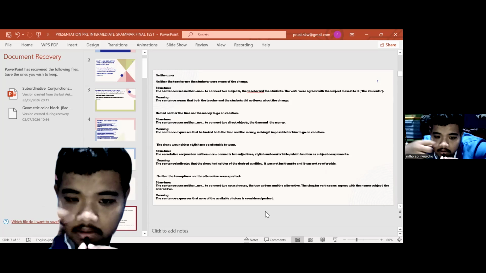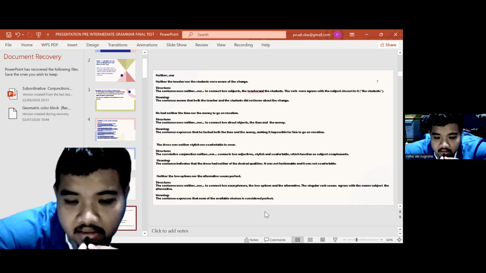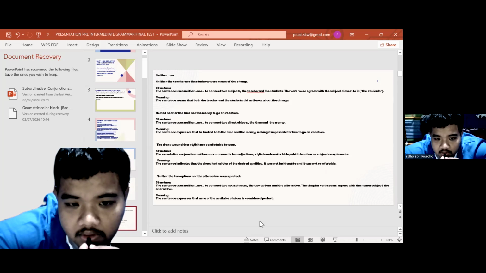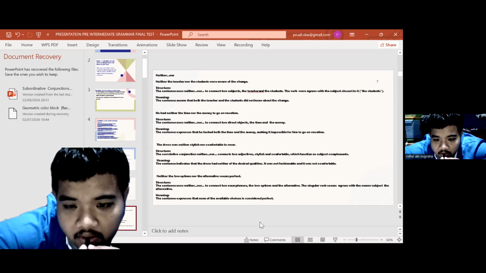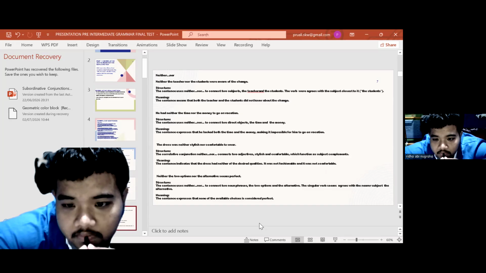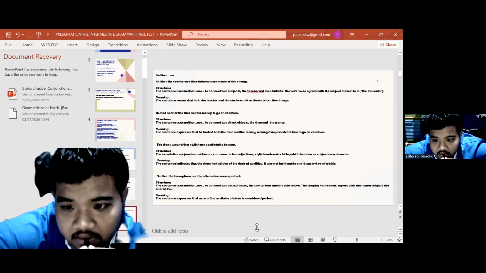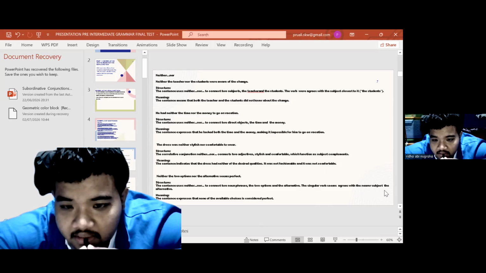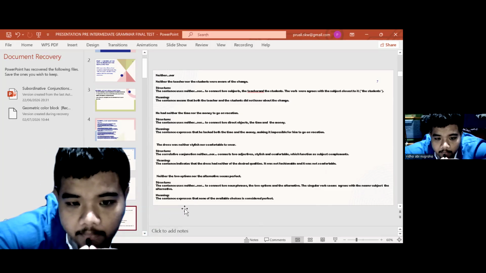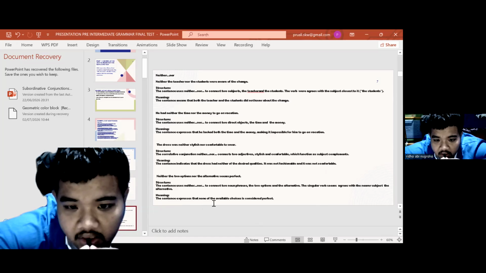Neither of the two options nor the alternative seems perfect. Structure: the sentence uses neither nor to connect two noun phrases, the two options and the alternative. The singular verb seems agrees with the nearer subject, the alternative. Meaning: the sentence expresses that none of the available choices is considered perfect.